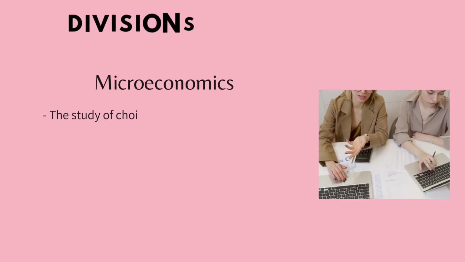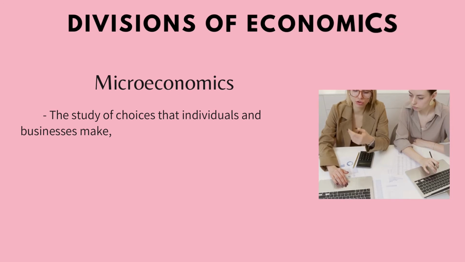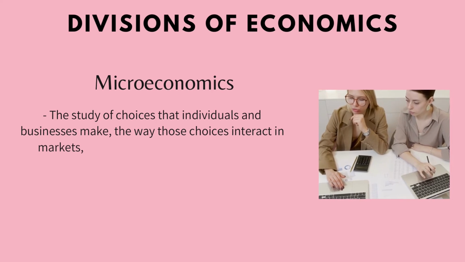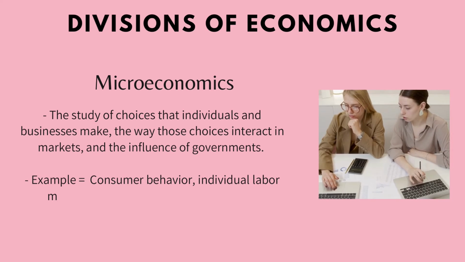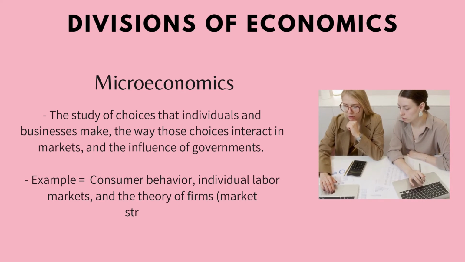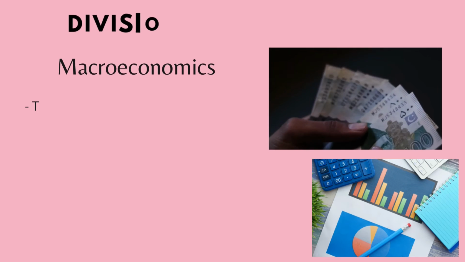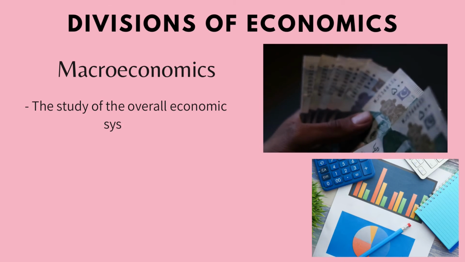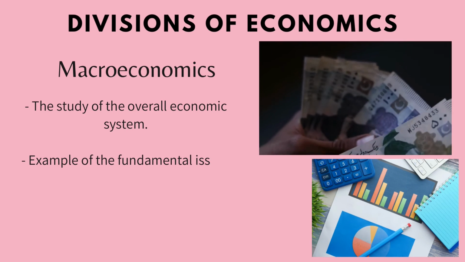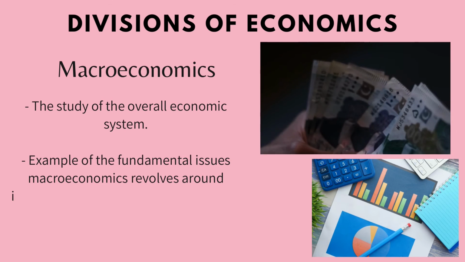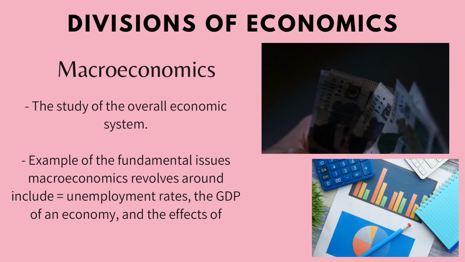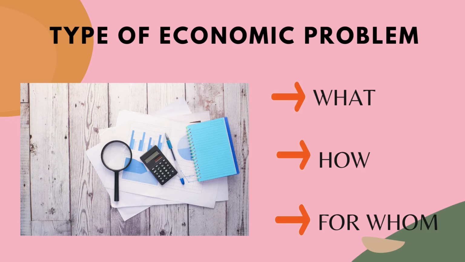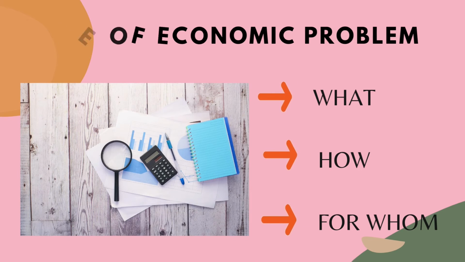For microeconomics, it is the study of choices that individuals and businesses make, the way those choices interact in markets, and the influence of governments. Examples are consumer behavior, individual labor markets, and the theory of firms. For macroeconomics, it is the study of the overall economic system. Examples of the fundamental issues: macroeconomics revolves around inflation, unemployment rates, the GDP of an economy, and the effects of export and import. There are three types of economic problems: what, how, and for whom.